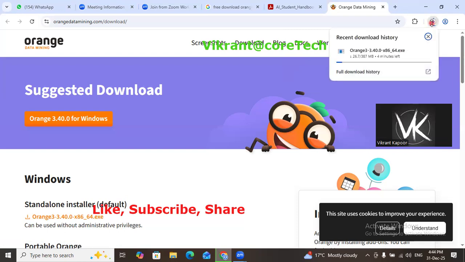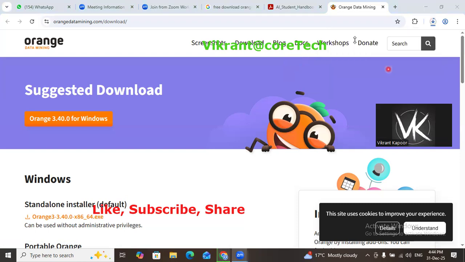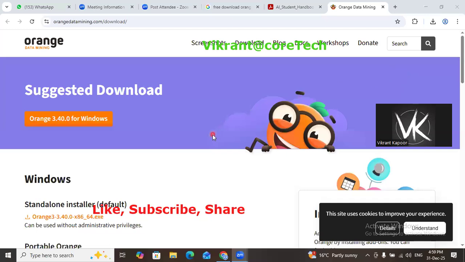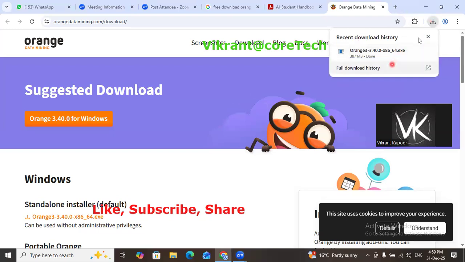The download will take a certain amount of time as it is 387 MB, so it will take a few minutes. Let's wait. As you can see, the entire 387 MB exe file is downloaded. Let's click.